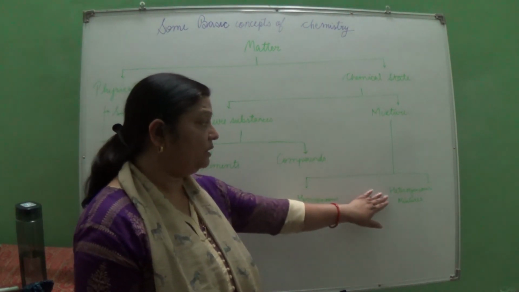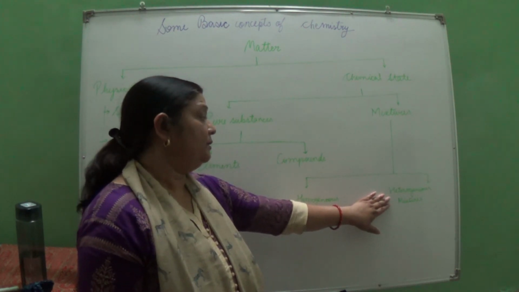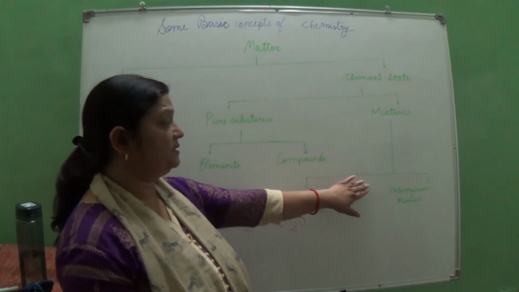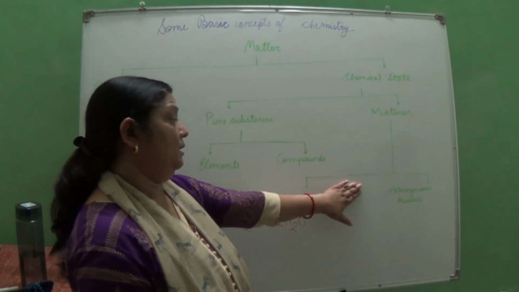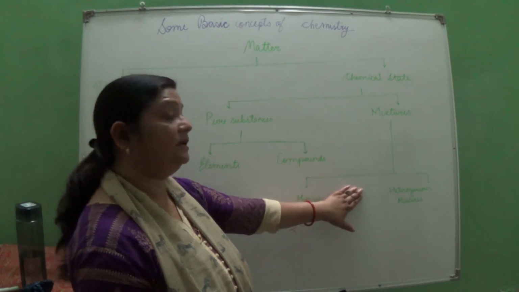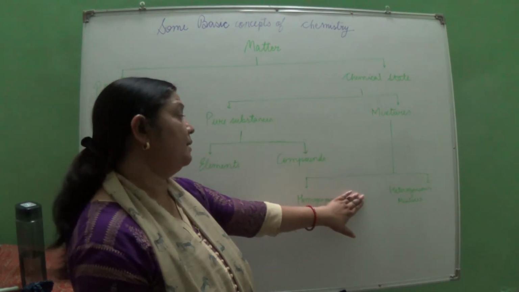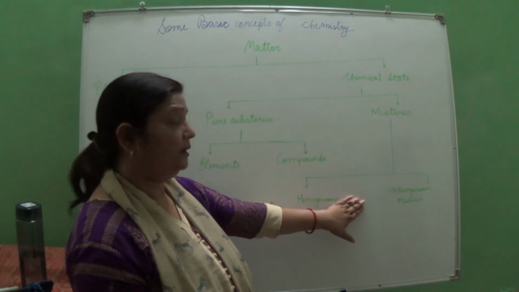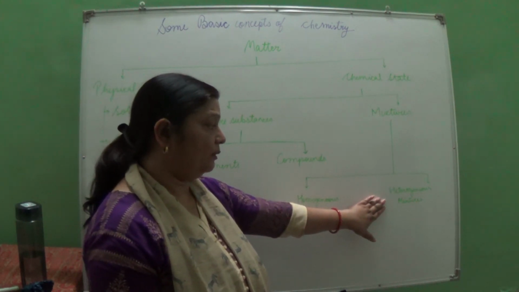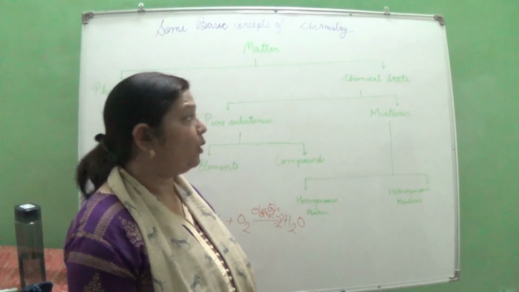But when we talk about a heterogeneous mixture, all the components can be made out just by seeing it. For example, you can take sulfur and iron. You can take pebbles and mud. These all are examples of what? Heterogeneous mixture.